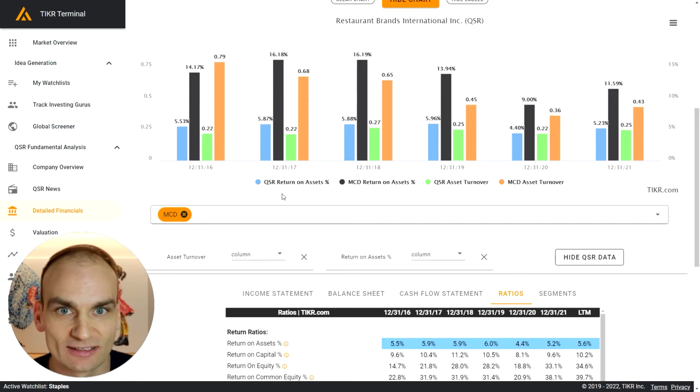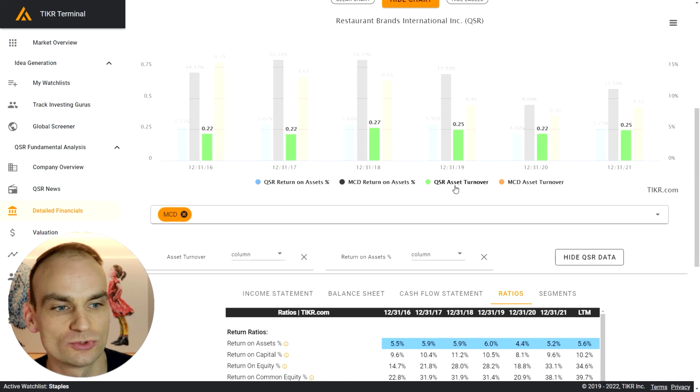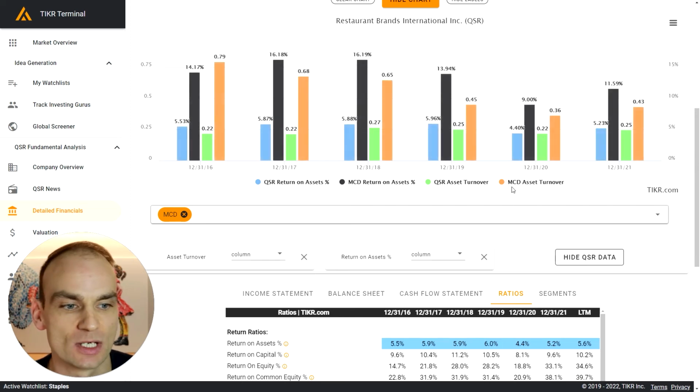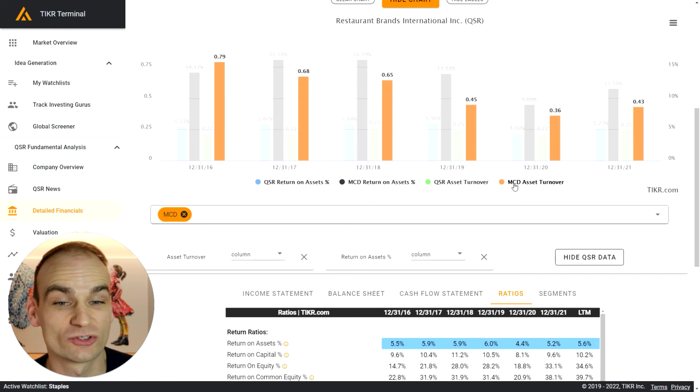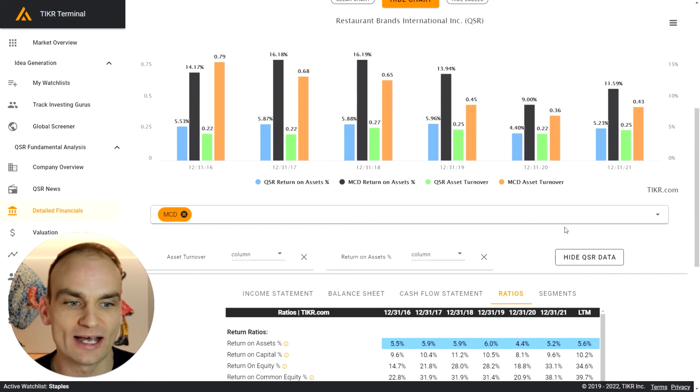But of course, an analysis has to be an awful lot deeper, so we've got to look a little bit further under the hood. This is not enough just to make a decision, but it does give you some clues. Over here we've got Restaurant Brands asset turnover. You can see since 2016 it's anywhere from 0.22 all the way up to about 0.27. When we look at McDonald's, it's anywhere from 0.36 to about 0.79. So the asset turnover, they're turning over revenue twice as fast as Restaurant Brands. So in this circumstance, when we're looking at return on assets and the asset turnover ratio, we would want to own McDonald's over Restaurant Brands, of course, at the right price.